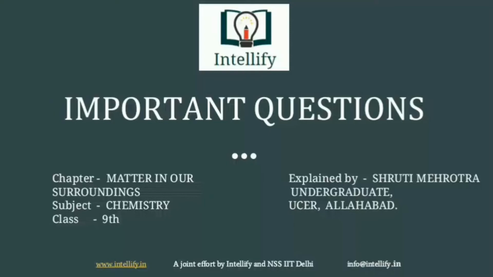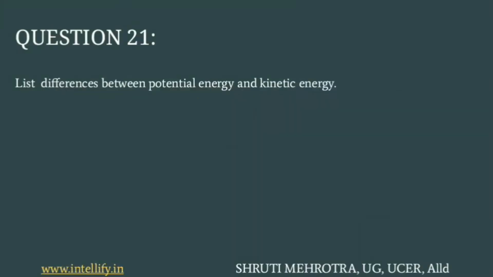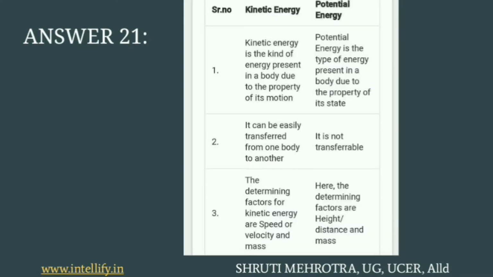Let's get started. So the question is, you have to list the differences between potential energy and kinetic energy. The answer is that any object which is in motion possesses kinetic energy, while any object which is at rest possesses potential energy. The formula for kinetic energy is half mv square, whereas the formula for potential energy is mgh. This extra point you can jot down in the differences also.